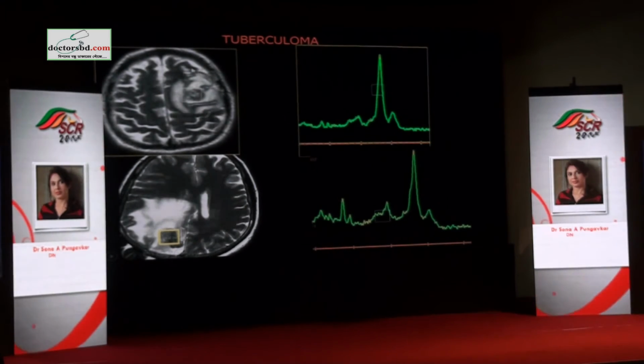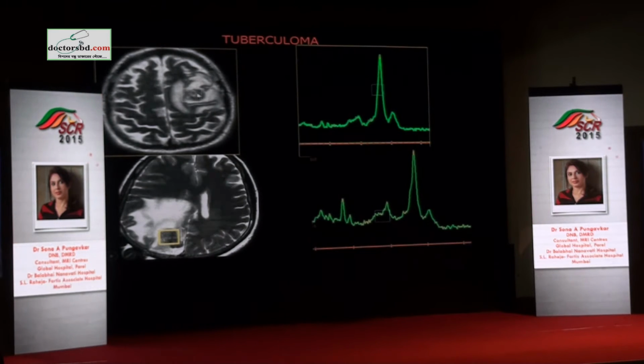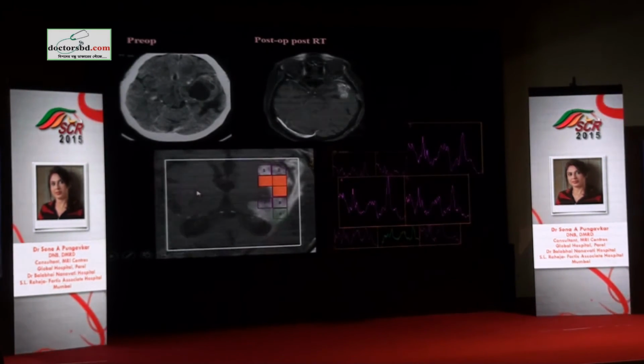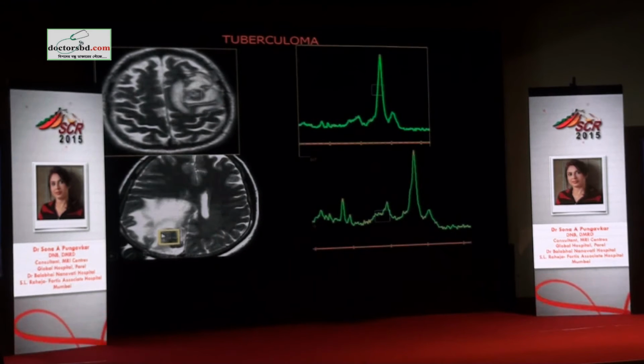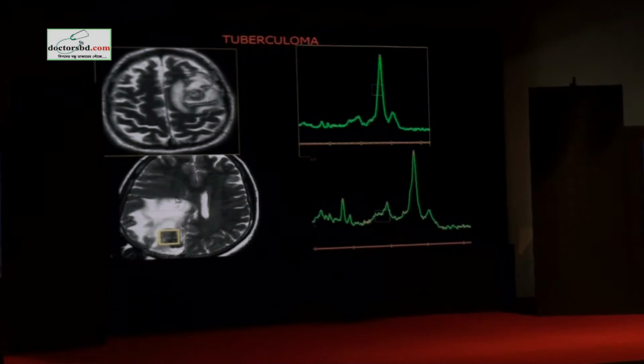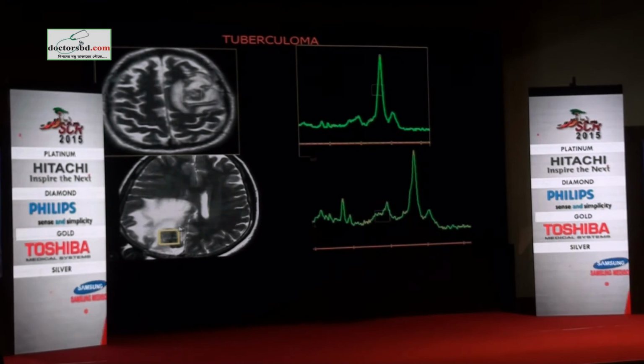A T2 dark lesion with surrounding edema, a rounded lesion with some necrotic change, very tall lipid lactate peak, no other metabolite elevation, we are looking at a tuberculoma. As versus this T2 dark lesion, sorry, I have not labeled it, another T2 dark lesion looking almost like this, but with more edema, disproportionate edema.